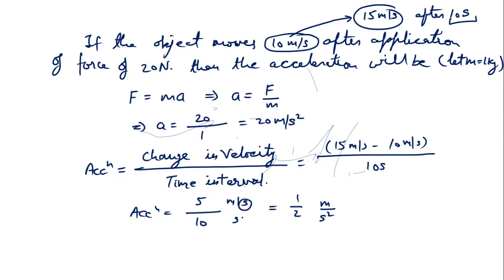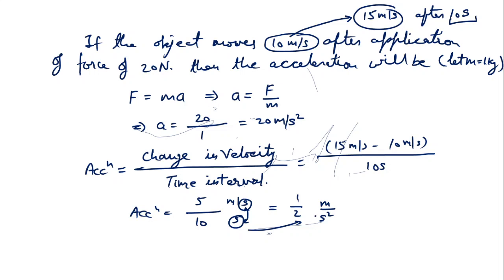Here it is a second and here it is also a second, so when we multiply both of them we get meter per second square. So meter per second square is the unit of acceleration. This is how we calculate acceleration.